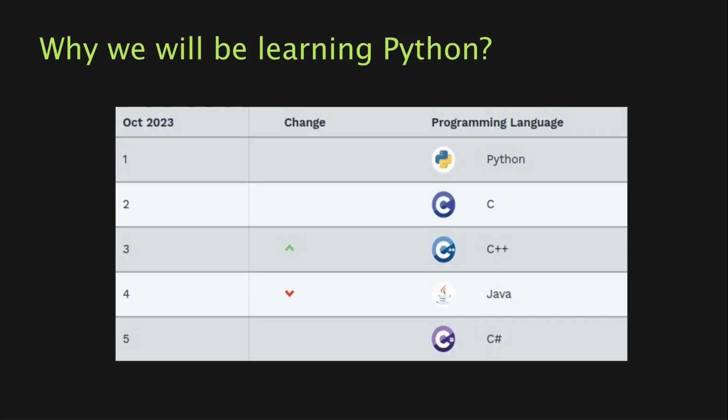And the last reason is that Python is a cross-platform programming language. It means that you can run the same code on Linux, on Mac OS X, on Windows, on any platform. You wouldn't need to make major changes to your code in order to port it to other platforms. Usually it will work just out of the box.